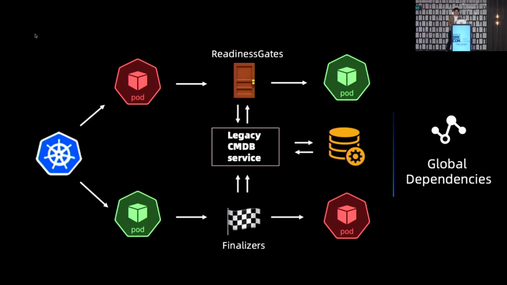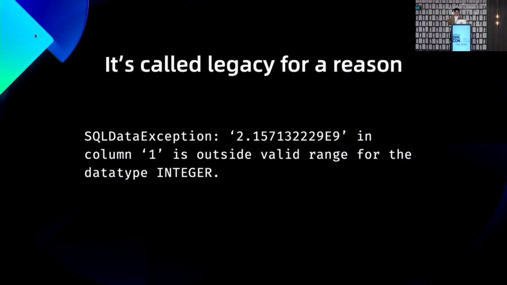So we had to build backward compatible solutions for the pod migrations. Whenever a pod is created or deleted, we use the readiness gate and the finalizers to make sure the metadata is registered to the CMDB service. It's called legacy for a reason, because that day the database table recording the history of all pod creation and deletion exceeded the 32-bit integer limit.